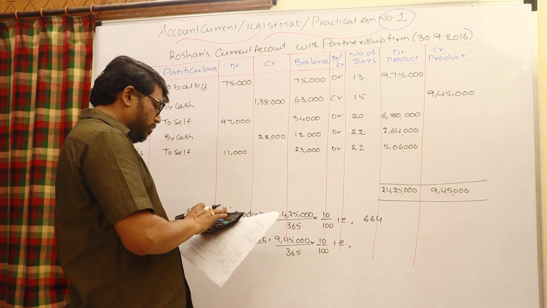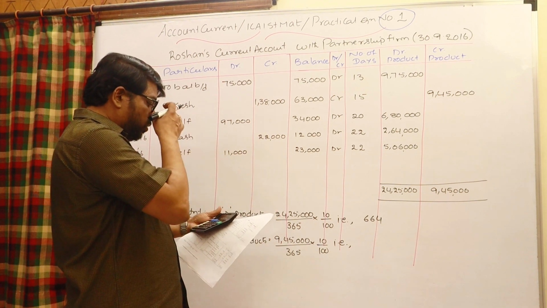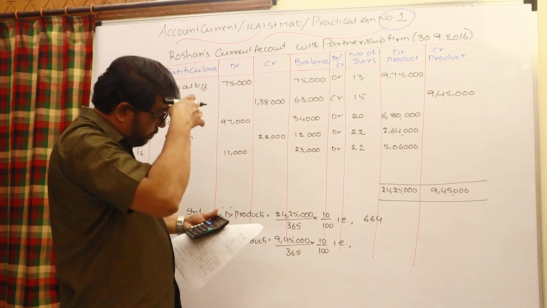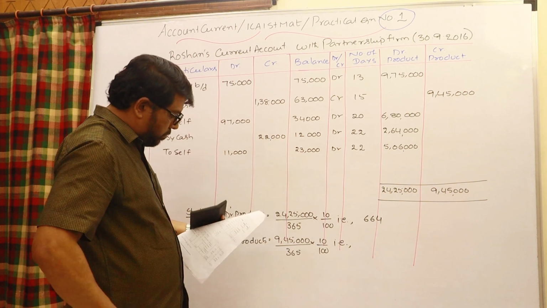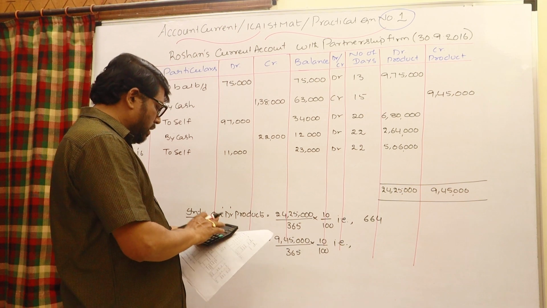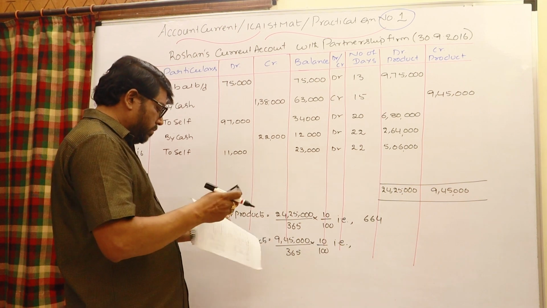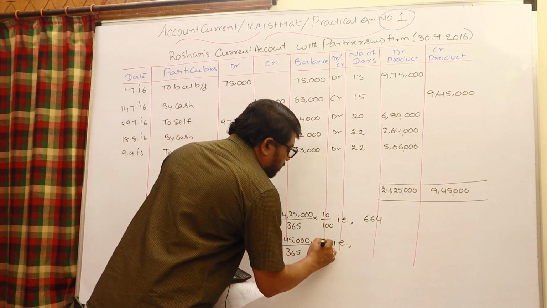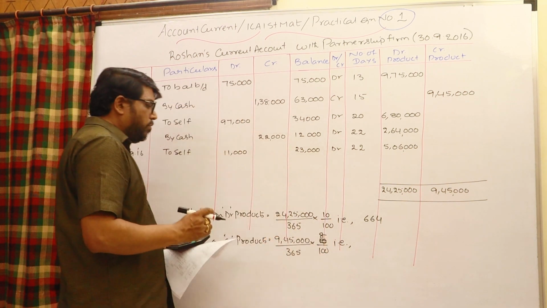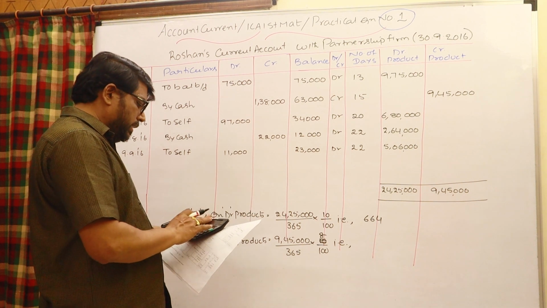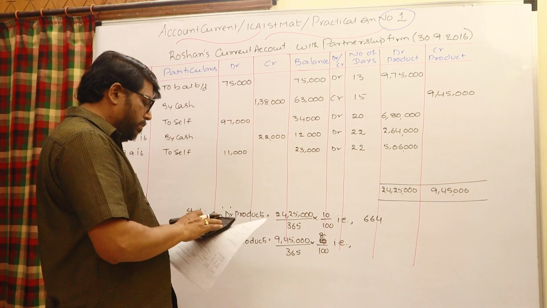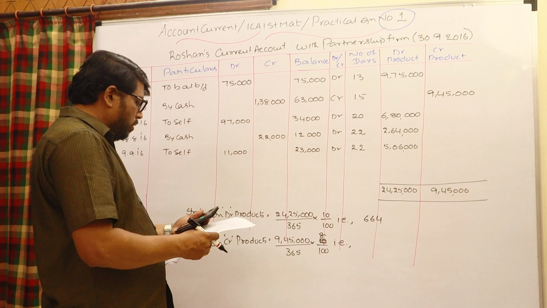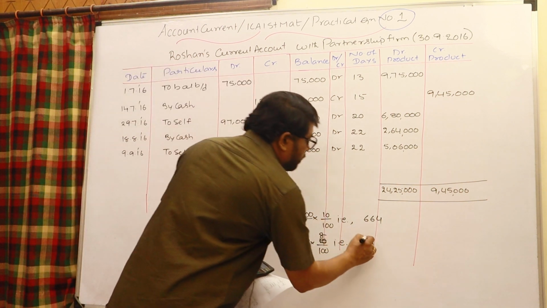Let us calculate once again: 9,45,000. Sorry, this is 8%. 9,45,000 by 365 into 8% on credit products. So this is 207.